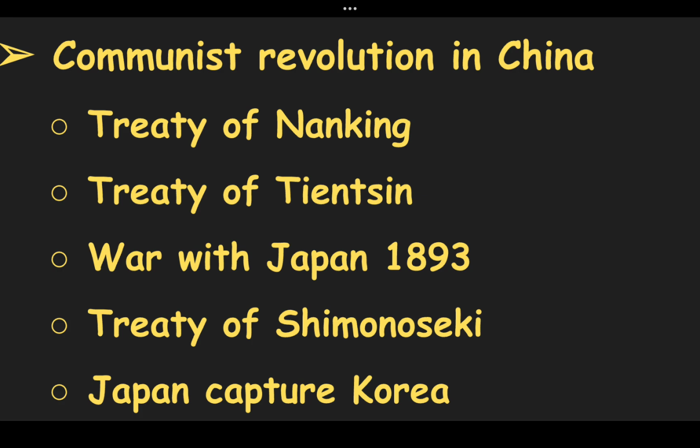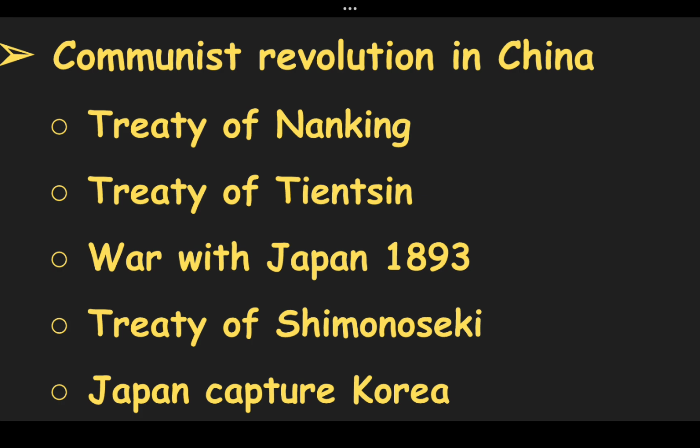America entered China very late with extraterritorial rights. America followed an open door policy in China and its sphere of influence was removed. These Western countries had monopolized all trade in China. All contracts were given to Europeans. Therefore, the Manchu dynasty was challenged by Chinese companies. There was frustration among the people of China.